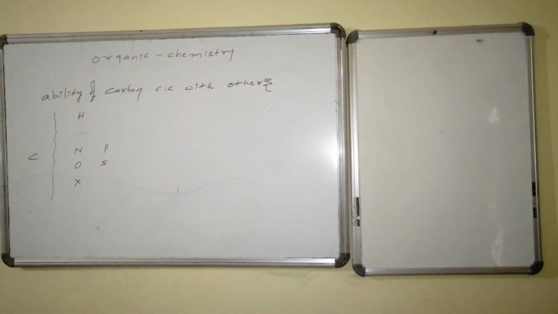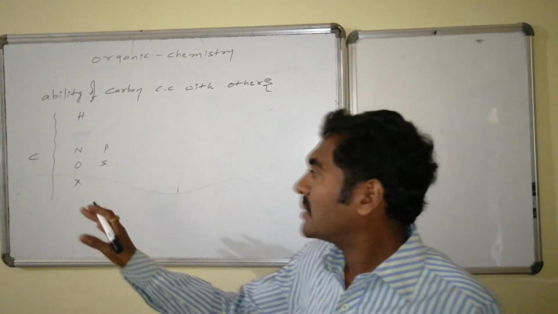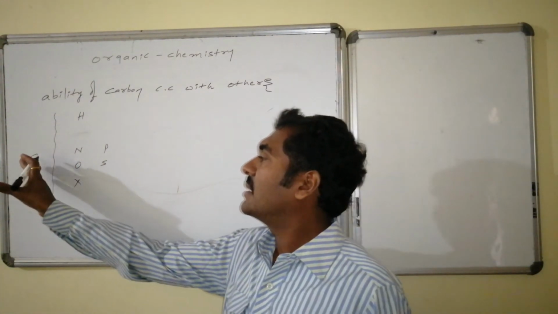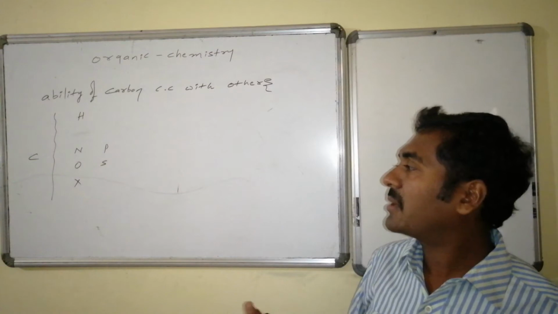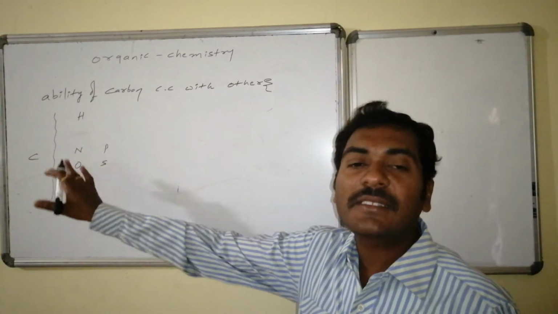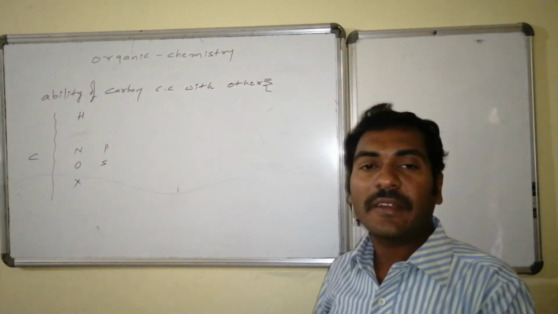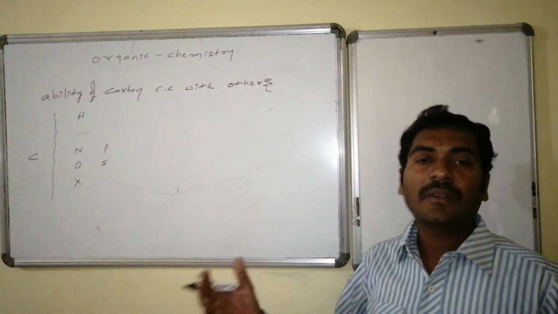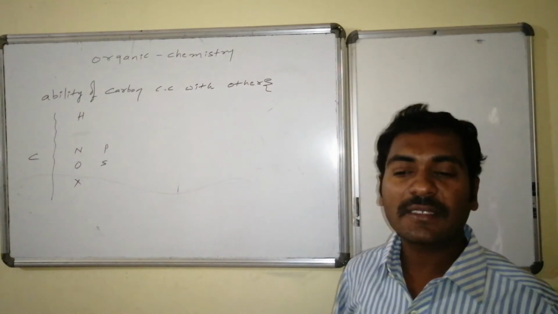Yes, for the last case, the ability of carbon's chemical combination with the other elements. Except hydrogen, these all belong to the same period having minimum size, and compared to nitrogen these are lesser in size. So in the carbon-nitrogen bond, carbon-oxygen bond, carbon-halogen bond, the atom size is decreasing, and the least size is maintained for the halogen. If I go to the third period, phosphorus, the successive element of nitrogen, and sulfur, the successive element of oxygen, also form interactions with the carbon, but these are rare interactions.